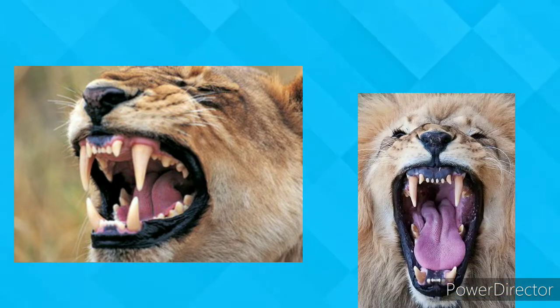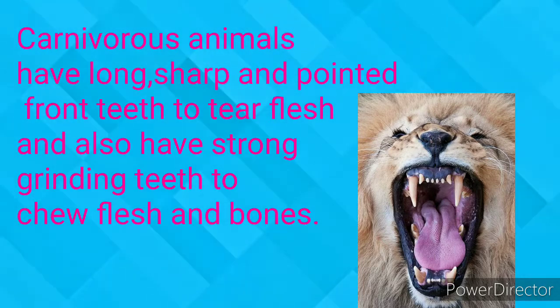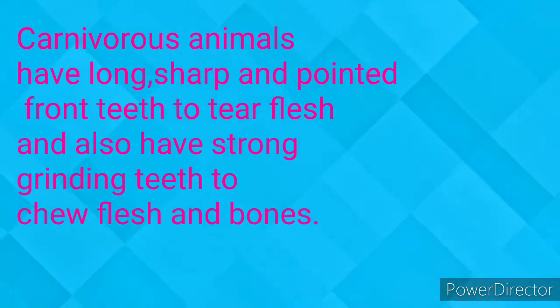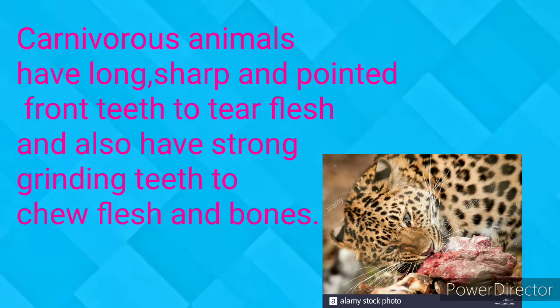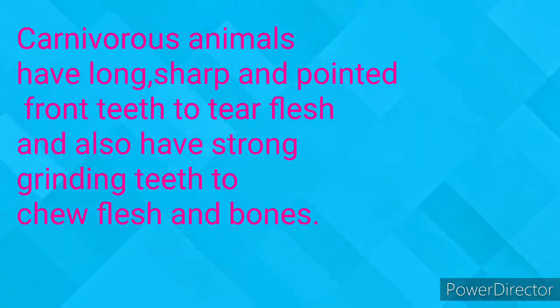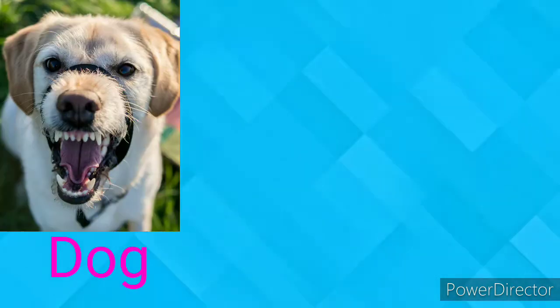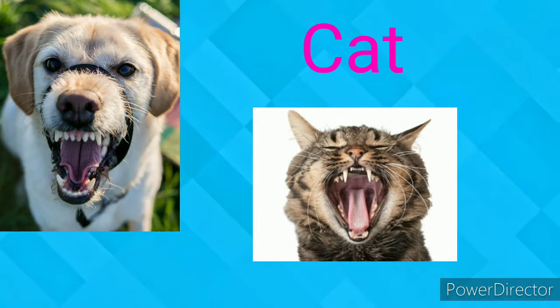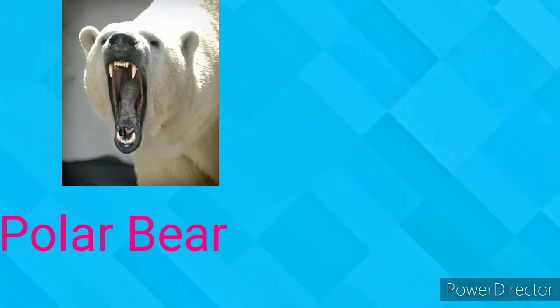Children, carnivorous animals have long, sharp and pointed front teeth to tear flesh. They also have strong grinding teeth to chew flesh and bones. Some examples are dog, cat, polar bear and tiger, etc.